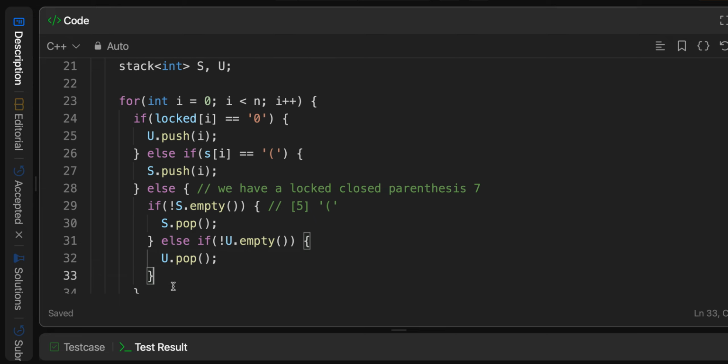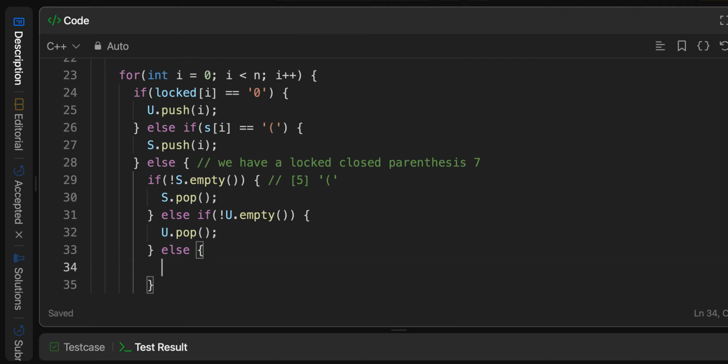Okay. And lastly, well, so we checked our stack for our open parentheses that was supposed to match this locked closed parenthesis. Next, we try checking if we have an unlocked available to apply to this locked closed parenthesis. At this point, we have nothing left at our disposal, hence we can return false.